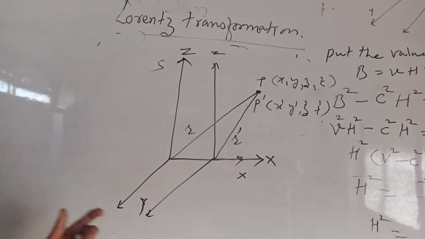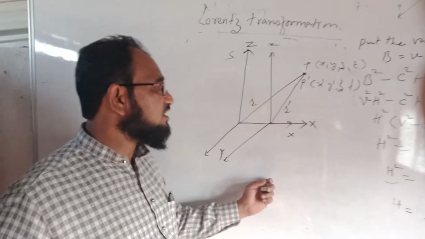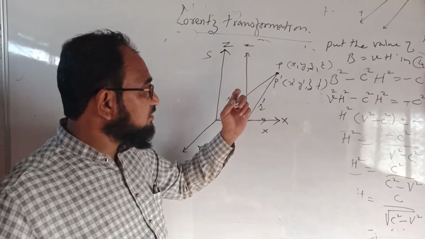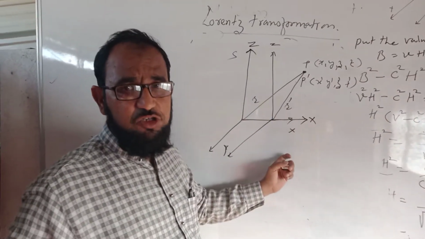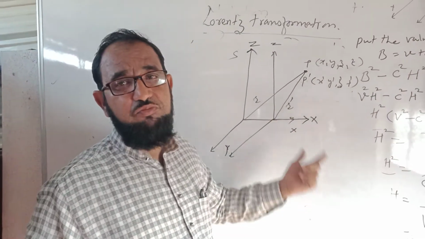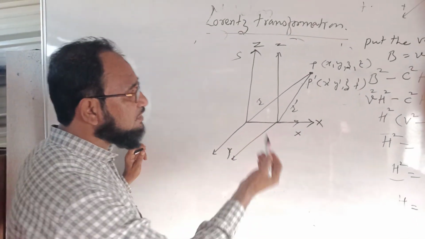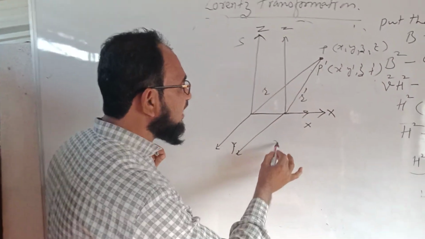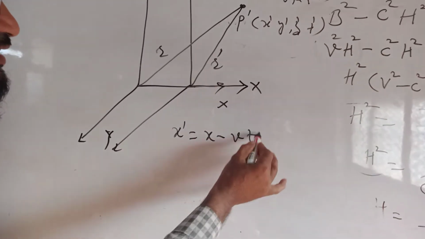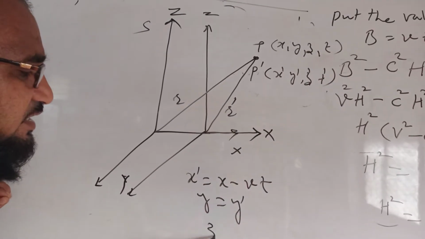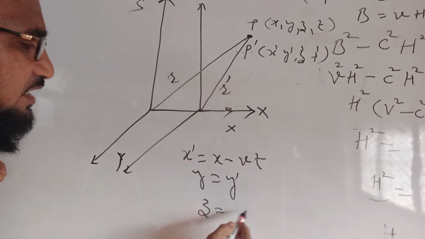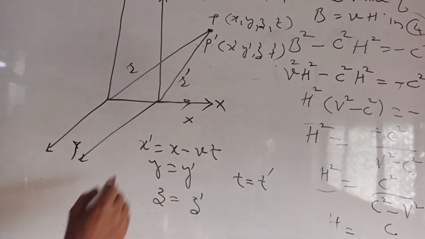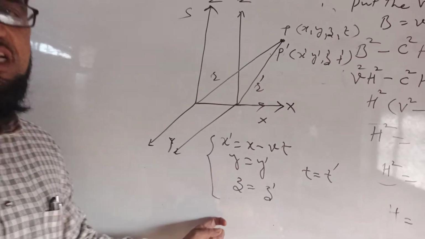So here in the Lorentz transformation, it is assumed that these two frames are in relative motion and the time is not the same in both the frames of reference. In the previous Galilean transformation, we have seen that x dash is equal to x minus vt, while y is equal to y dash, z is equal to z dash, and t is assumed to be the same, meaning the clocks are synchronized. These transformations were the Galilean transformations.